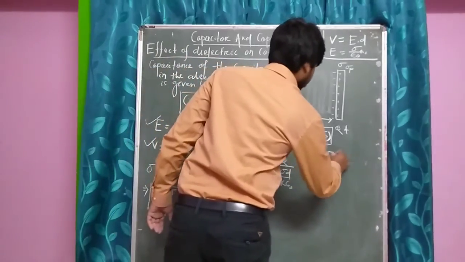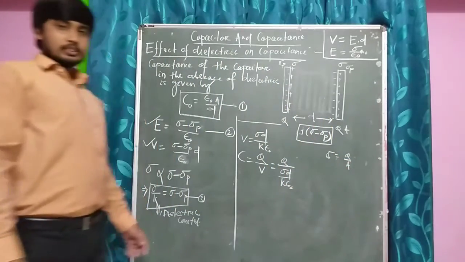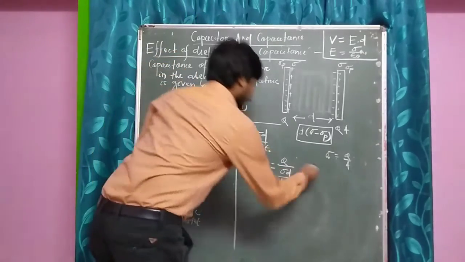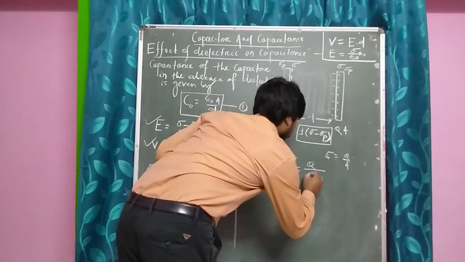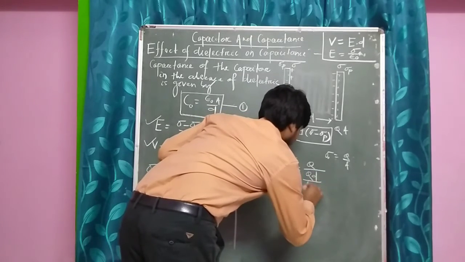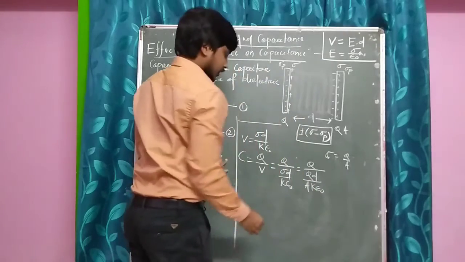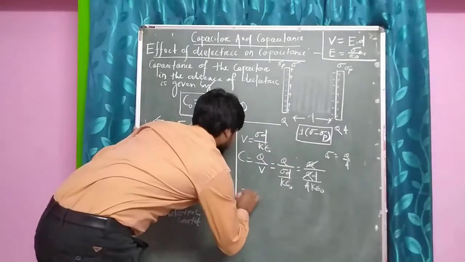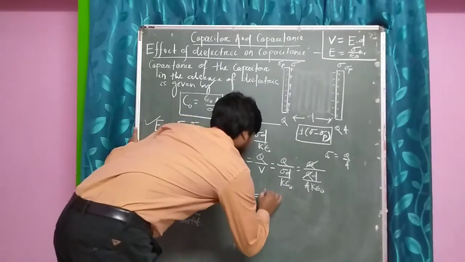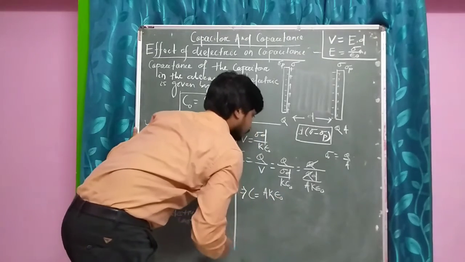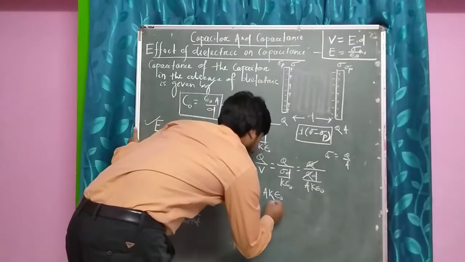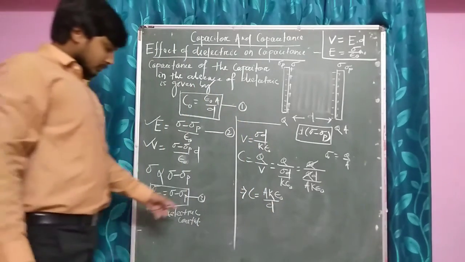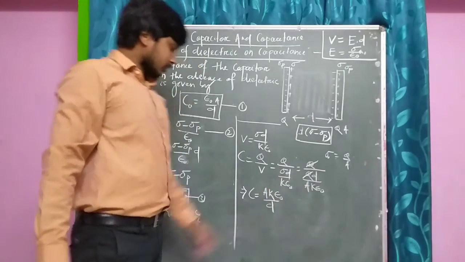Now you know that sigma is equal to Q by A. The surface charge density sigma is given by Q by A. By using the value of sigma here, we will get Q D by A K epsilon naught, and you can see that this Q and this Q will be cancelled, and you will get C will be equal to A K epsilon naught by D.